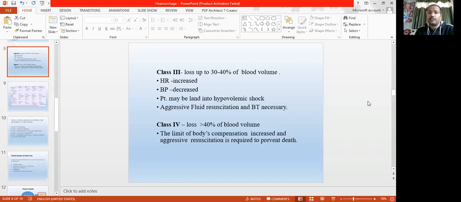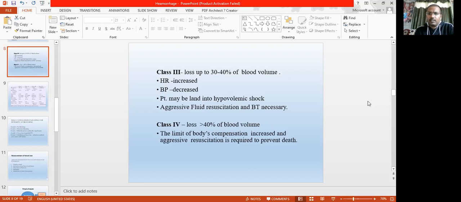Now the BP also starts falling because circulatory volume is continuously decreasing, and the patient has all the clear-cut features of hypovolemia. In that condition, aggressive fluid resuscitation is required. If you have blood, then blood transfusion is necessary.